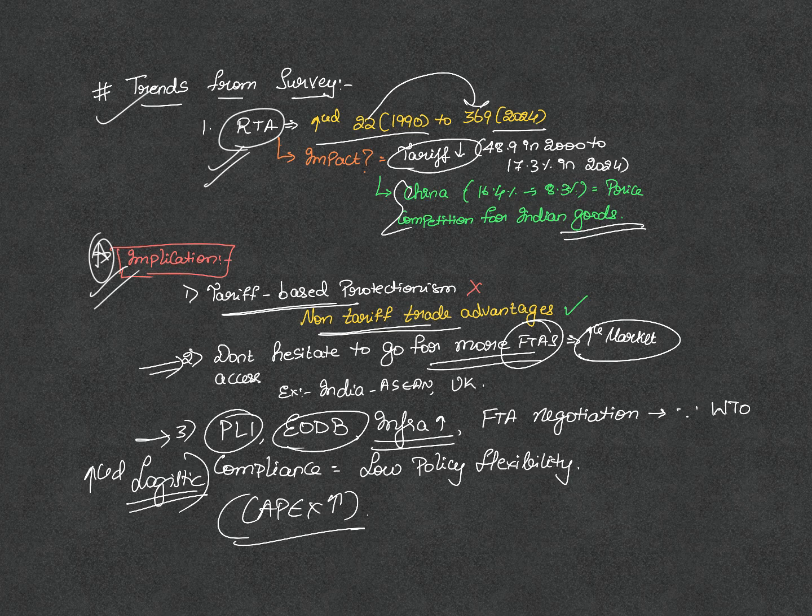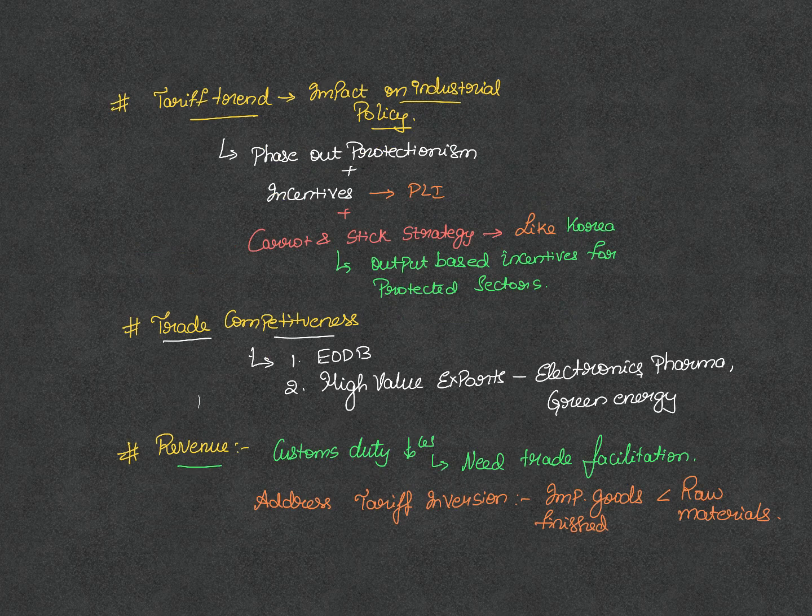You will also see free trade agreements being negotiated more and more, because if we are forced to go for WTO compliance, our policymakers will have very low flexibility to impose any tariff-based protectionism to safeguard the domestic industry. We have to work harder. That is the bottom line. So this tariff trend will have an impact on the industrial policy also, because we are phasing out protectionism. We are increasing the production-linked incentives, so manufacturing capabilities are supposed to increase.